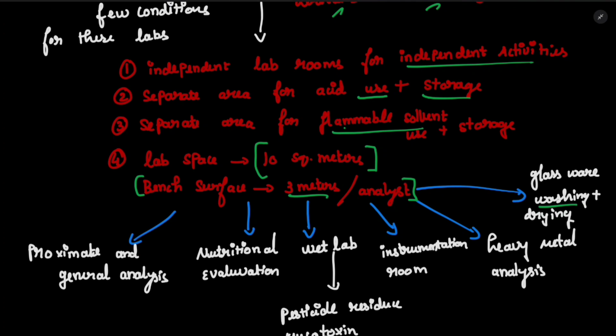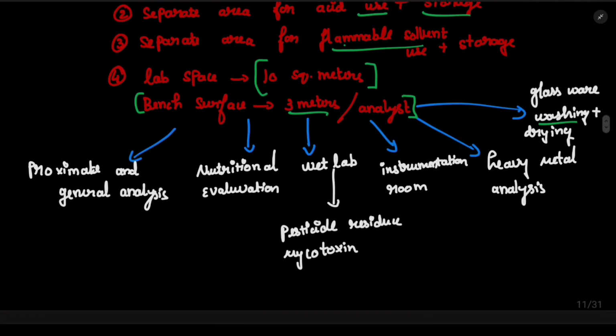Then here are some of the important laboratories. First one is the proximate and general analysis laboratory, the second one is nutritional evaluation, and the third one is the wet laboratory, which means pesticide residue and mycotoxin. The fourth one is the instrumentation room and heavy metal analysis room, and finally the sixth room is glassware storage, washing and drying room. Let's discuss these rooms in detail.